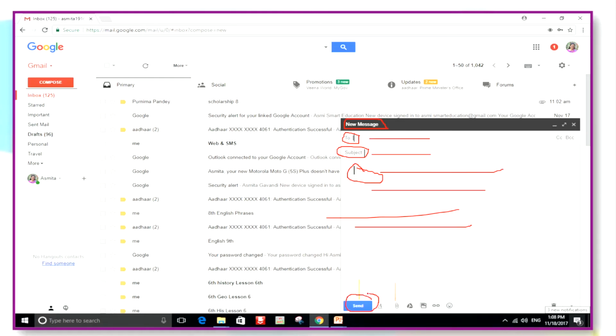Okay, remember, you can send the mail directly. But suppose I want to attach certain things. I want to add certain documents to this. I will click on this pin shaped button, attach button, and I will attach whatever I want to send. I will have to open to attach. Okay. Then if I want to send copies of this to people, see here there is the CC, copy to.